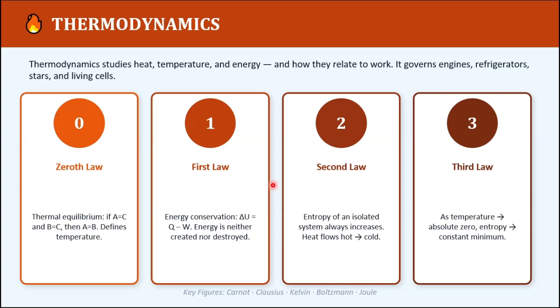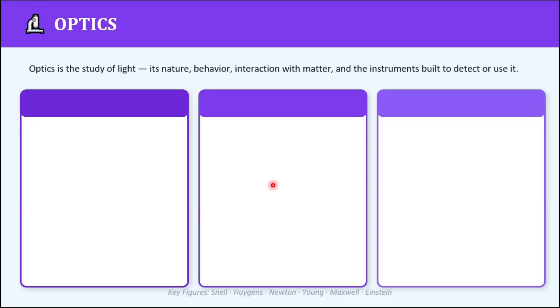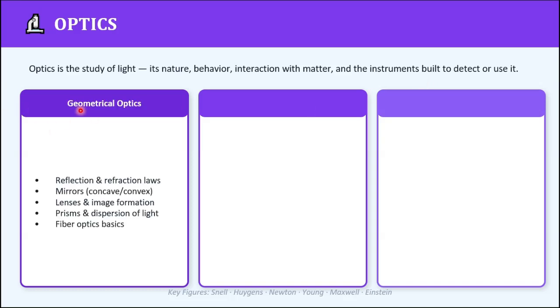Now moving to the next branch of physics, we have optics. Optics is the study of light, its nature, behavior, interaction with matter, and the instruments that are built to detect light or use it. Furthermore, we can subdivide this branch into sub-branches. The first one is geometrical optics.